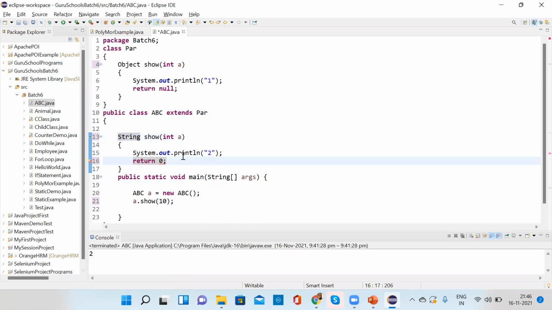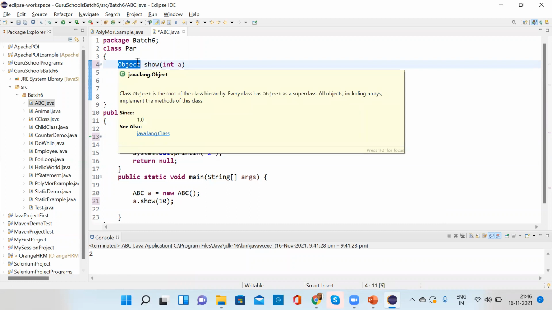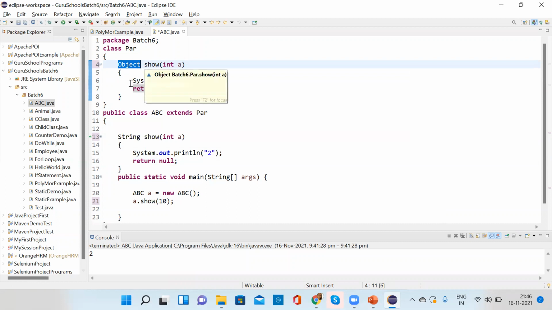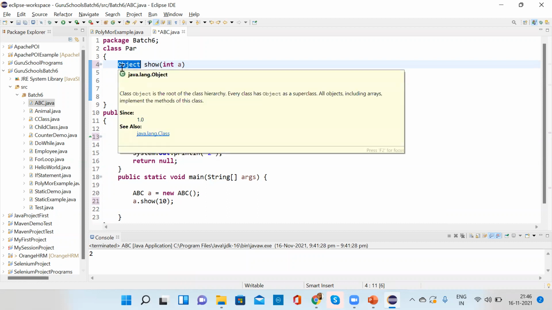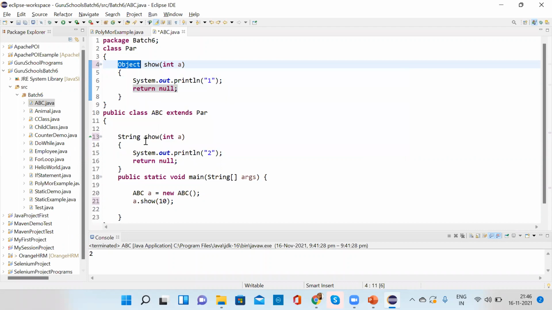In the first method, can you give return 0 because we are passing Integer a? Instead of return null, can you give 0? No, but the return type is always related with the type of the method. Okay. So I think Object is the parent class of String, right?